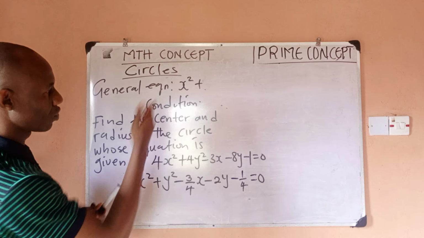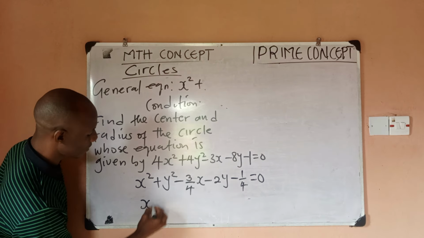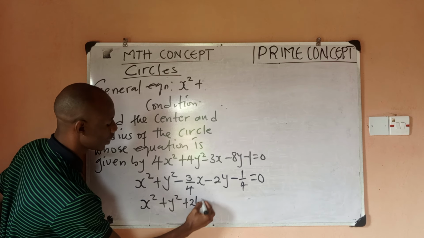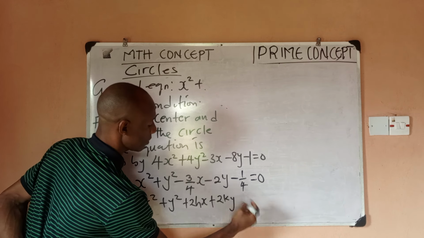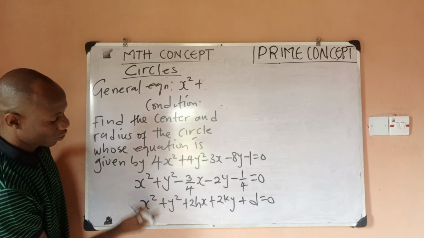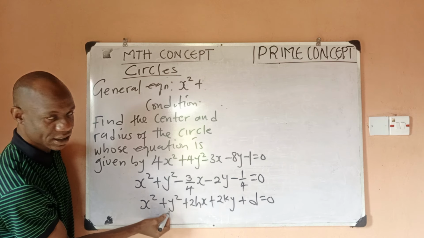by comparing this to the standard form. Let me rewrite. The standard form is x squared plus y squared plus 2hx plus 2ky then plus d equals 0. This is the standard form of equation of a circle. You can see this is x squared, this is x squared, this is y squared, this is y squared.